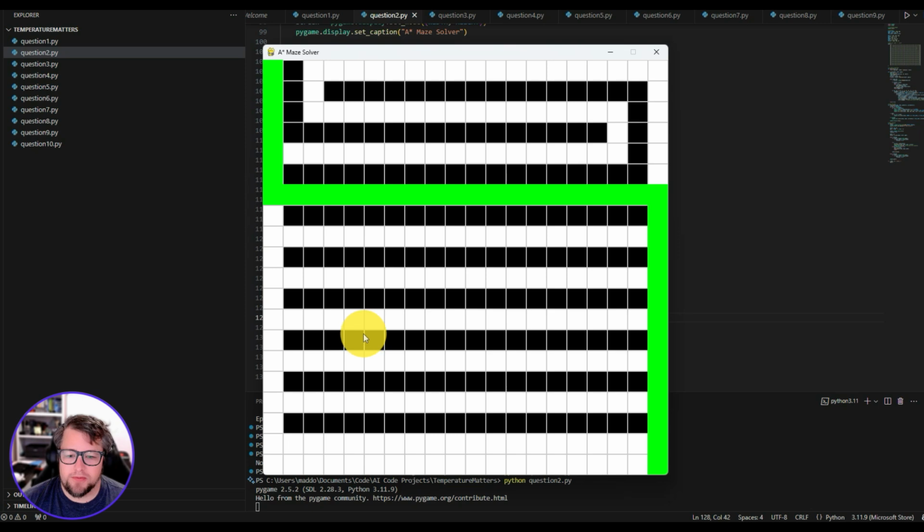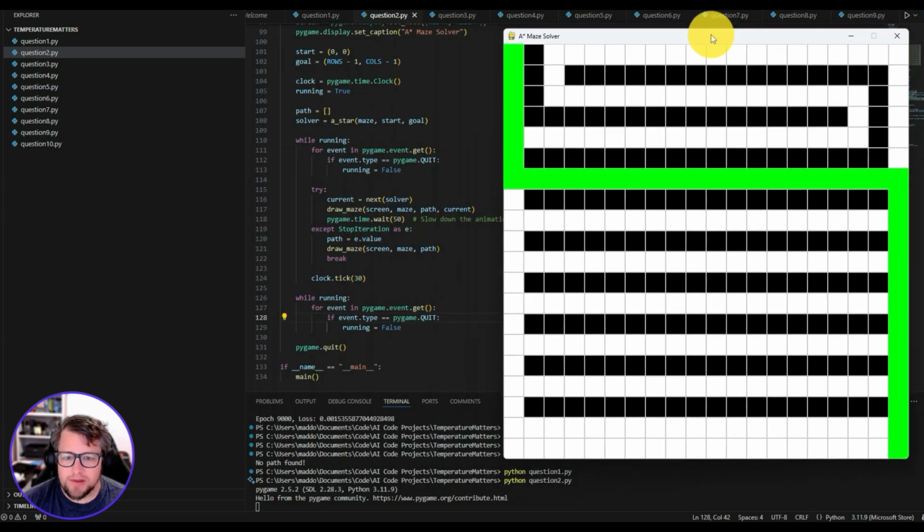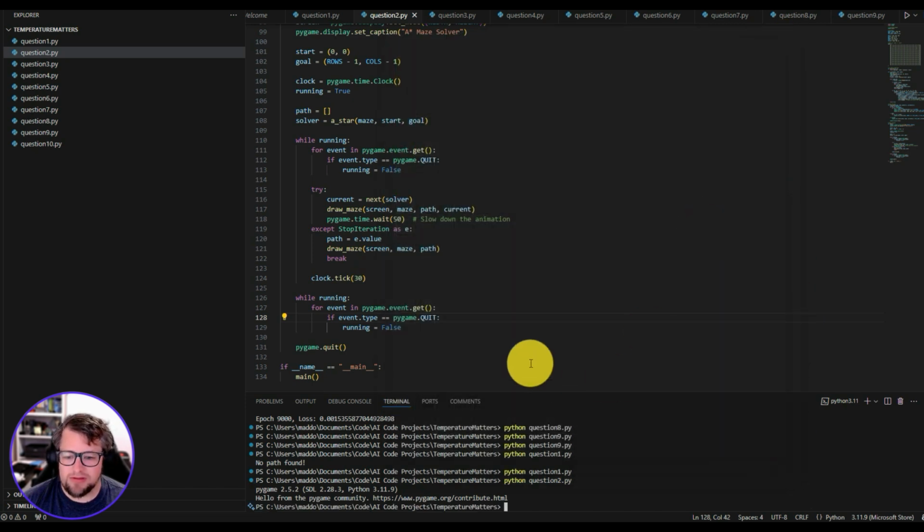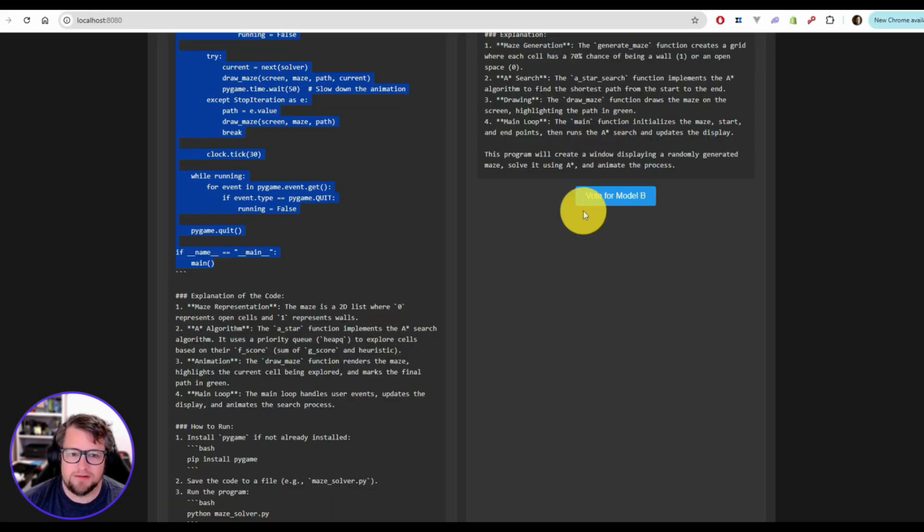So it actually probably put a delay. I'd have to look at the code, but I bet you, yeah, look at that. It put a delay in there to render it. Otherwise, it would have been instantaneous pathfinding. That's exactly the way A-star works. And it ended up finding the quickest path. Just absolutely solid. Very solid there.